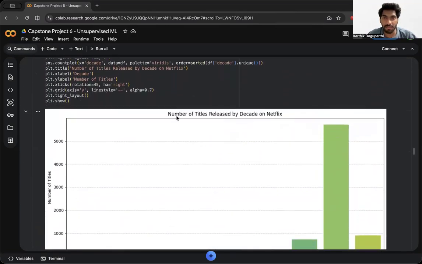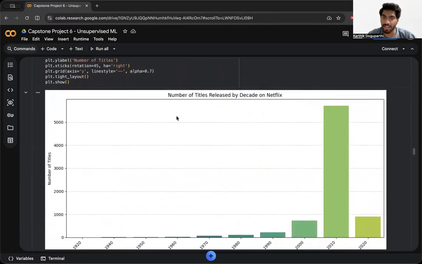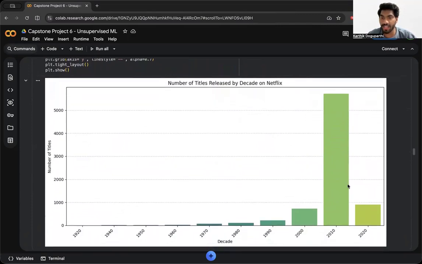And my next chart is for the number of titles released in a decade. As you can see, I've shown you the spike in different years, that 2019 comes in the 2010s decade. So the spike is really high compared to the 2000s and 2020s. The 2020s are not done yet, but in the first few years, getting 1000 movies is not a small value again.